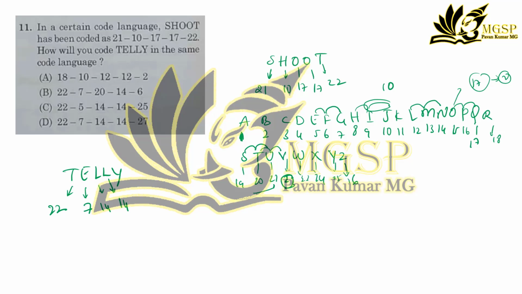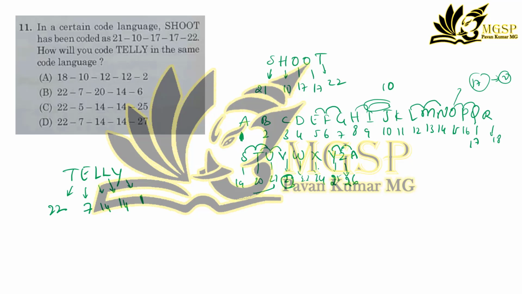Y has been shifted 2 times, so Y gives 1, since X, Y, Z is 24, 25, 26, and if you shift Z again, you should repeat from here.